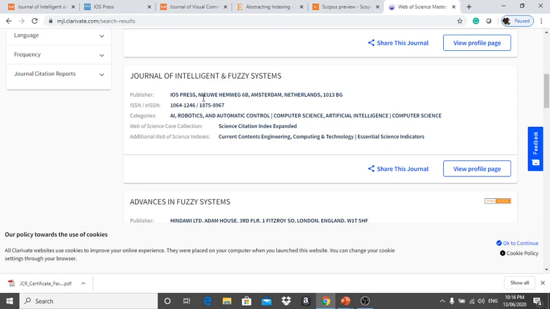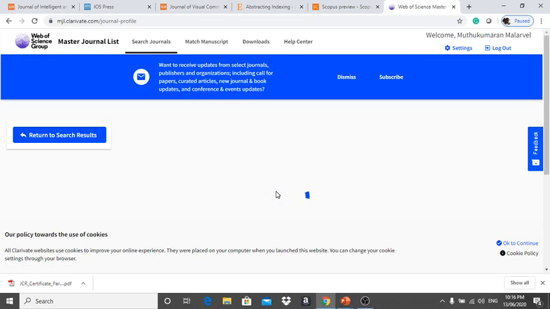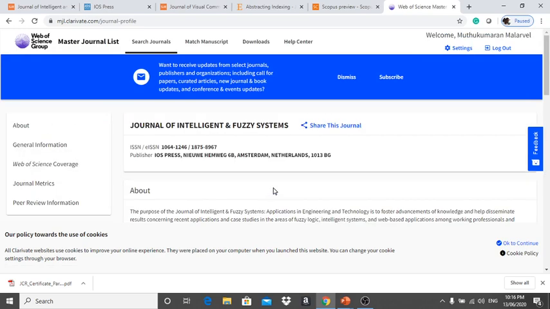So here are the publisher name, ISSN number, and categories. Here also categories are available, the same categories. The Web of Science Core Collection is Science Citation Index, so you can verify here also. One is SJR Scopus, another one is Web of Science. So we can verify all the platforms, whether it is indexed. We can also find it on the home page. Okay. So like that.